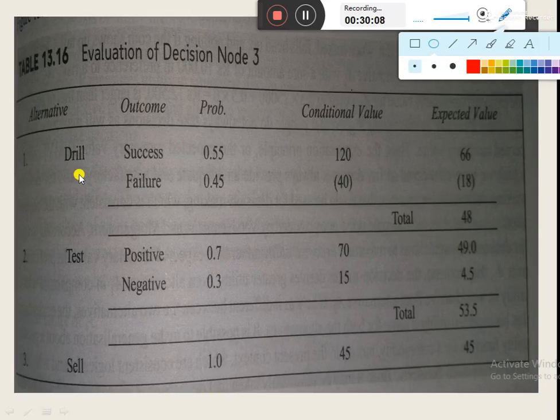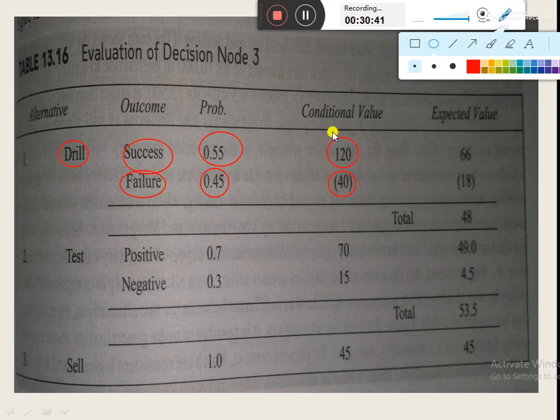The first option is of drilling. If the company opts directly for drilling, then there are two possible outcomes, and these are, one is success in drilling and another one is failure in drilling with their respective probabilities. The chances of success are 0.55 and the chances of failure are 0.45. If the company gets success in drilling, then the conditional value is 120, and if it is not the case, then there would be loss of 40 rupees to the company.